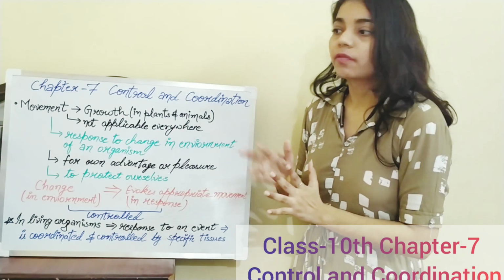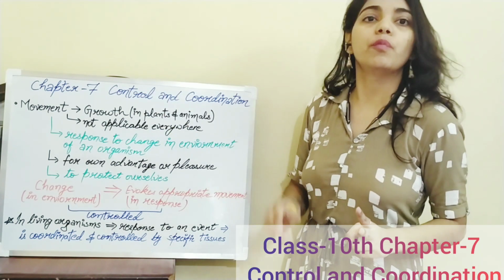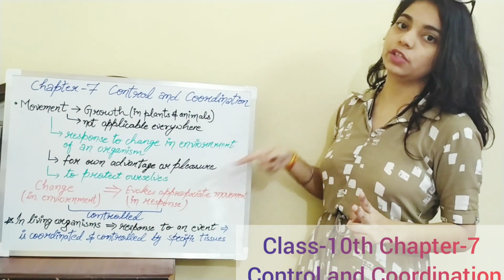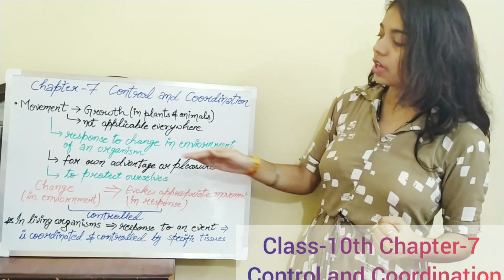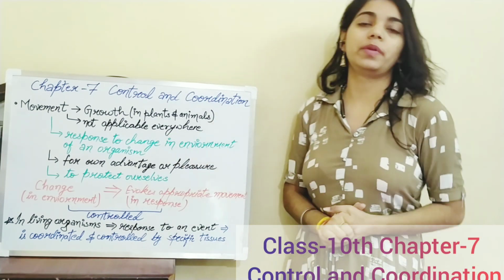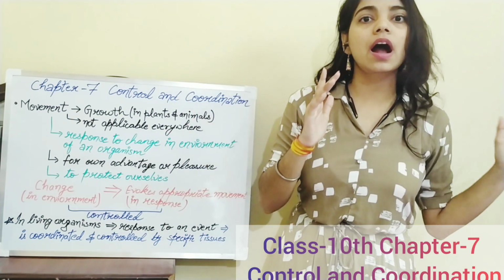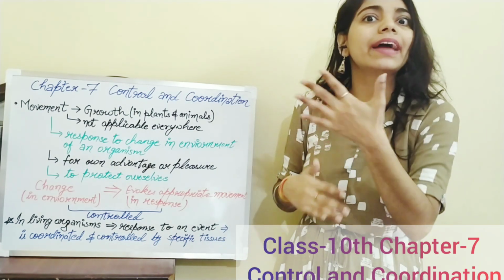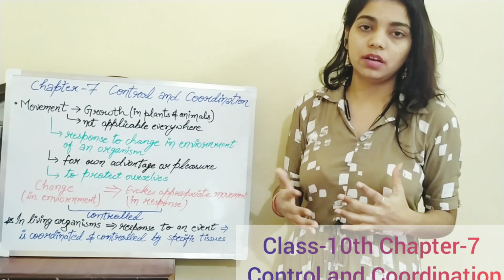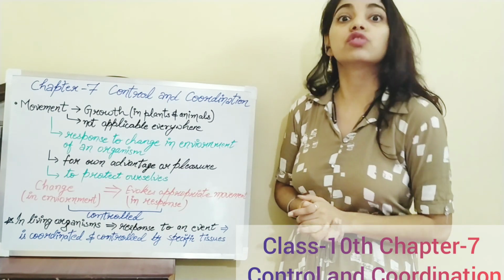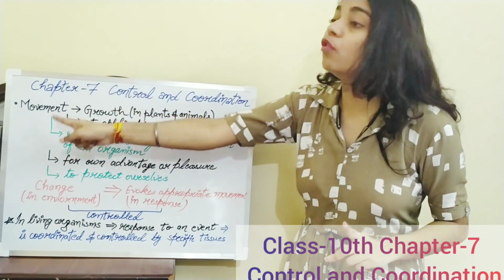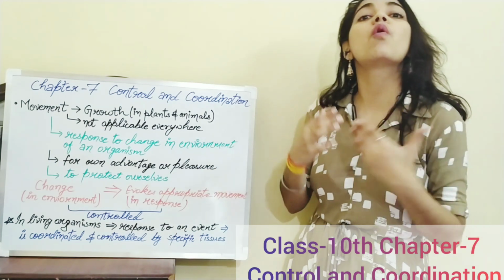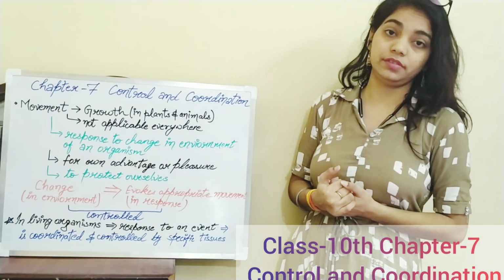So we just understood two conditions to fulfill the movement. Sometimes there is growth, and sometimes there is a change in the environment due to which there is a movement. In the same way, let's talk about own advantage or pleasure. A child has gone to a park to have fun on the swings. He has gone by walking, by running maybe, and reached the park, and now he is having fun on the swings. There is a movement present. There is no growth and no response to a changing environment, but there is own advantage or pleasure.